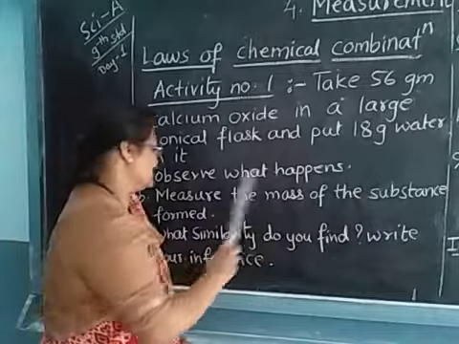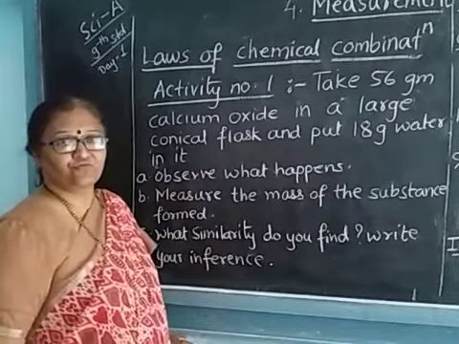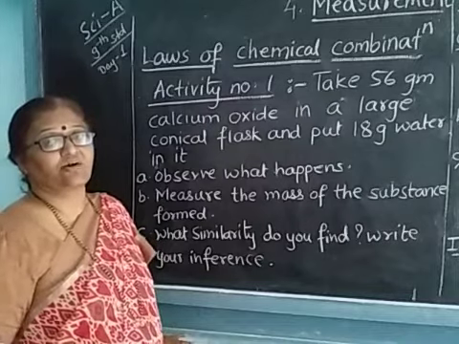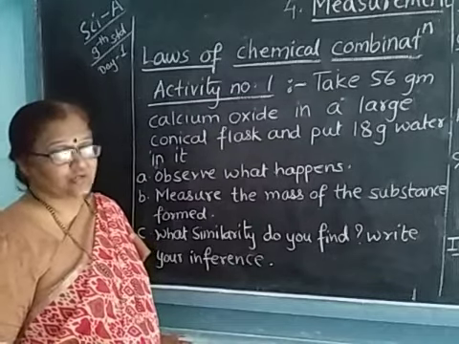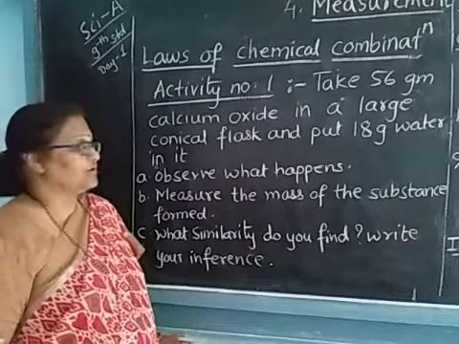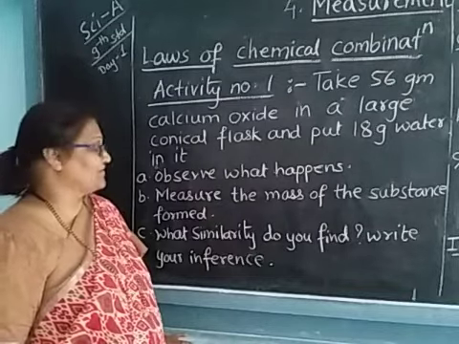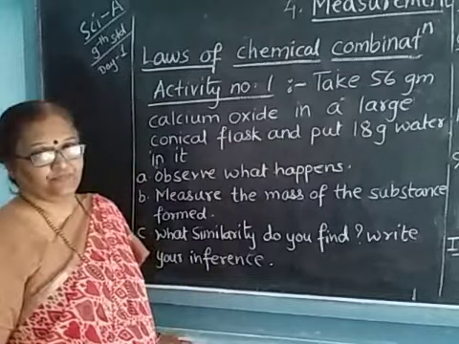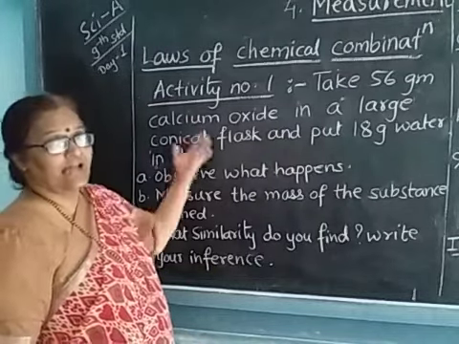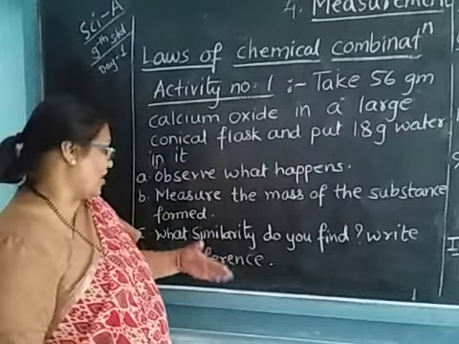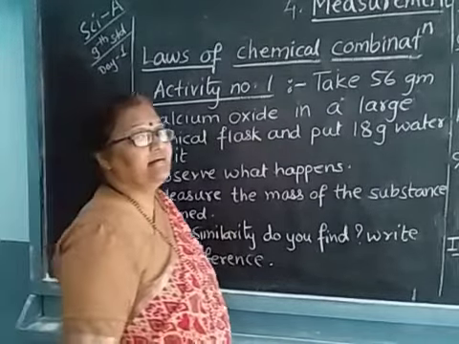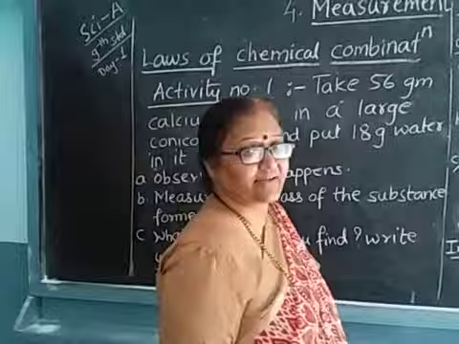Measure the mass of the substance formed. What you have to do? Whatever the mass is formed after the combination of calcium oxide and water, you want to measure the mass of that substance. What similarity do you find before and after? And you want to write the inference of that.